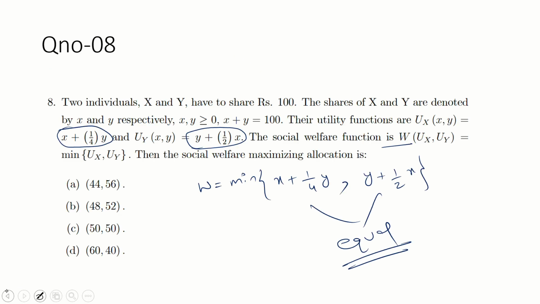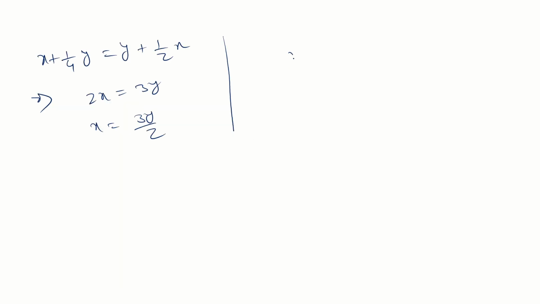Guys, but this is also given now: x plus y is equal to 100. Just put the value of x here: 3y by 2 plus y is equal to 100.